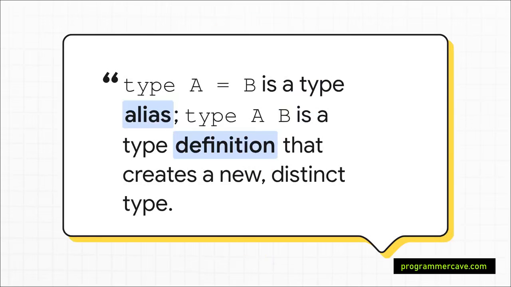And here it is, the crisp, complete, perfect answer. type A = B is a type alias. A is just another name for B. type A B is a type definition. It creates a brand new, distinct type. If you remember that an alias is for refactoring and a definition is for safety and adding behavior, you've got it.